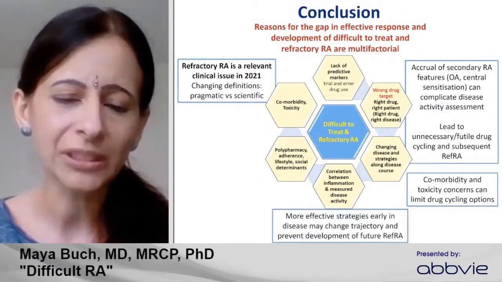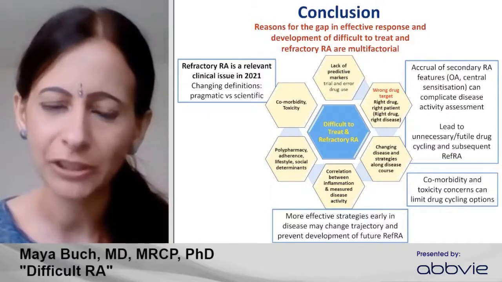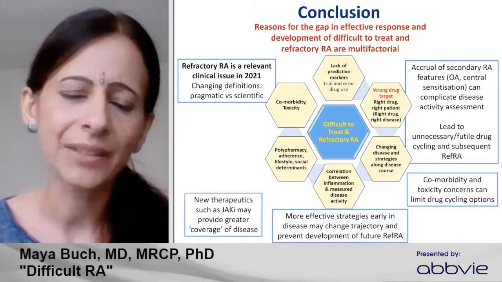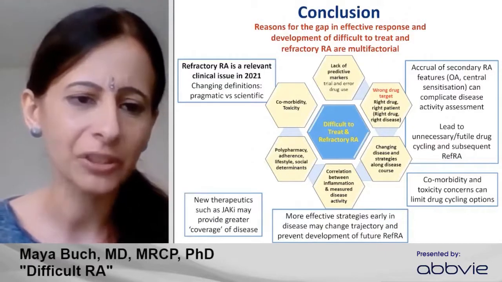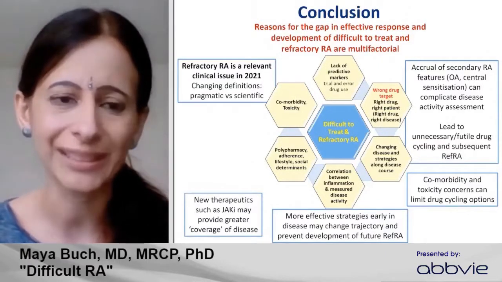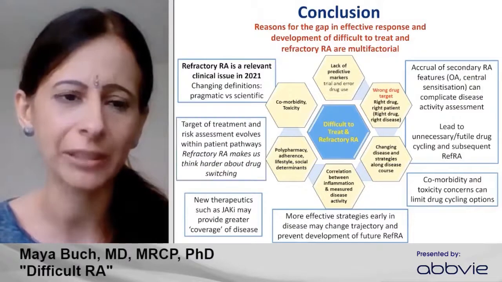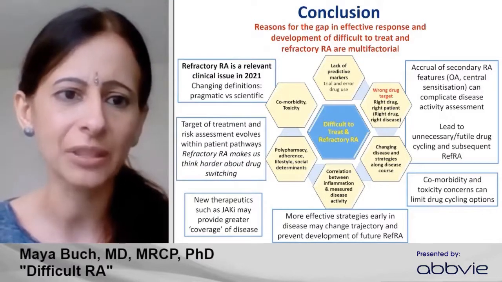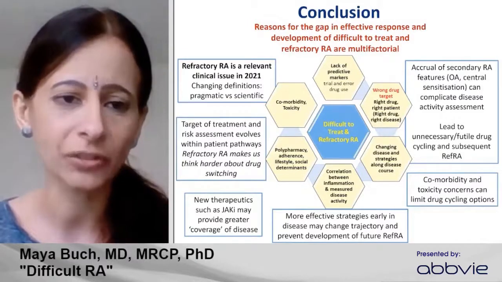It remains important to have really effective early strategies to mitigate against future development of refractory RA, and certainly the emergence of new therapeutics may provide greater coverage of disease in our patients that are refractory. But that final point: the target of treatment and our risk assessment evolves within a patient over time.